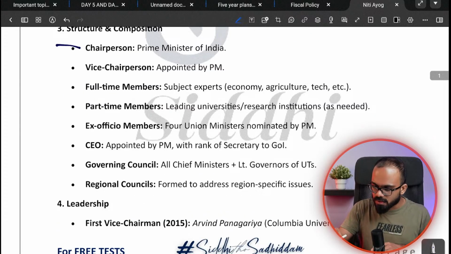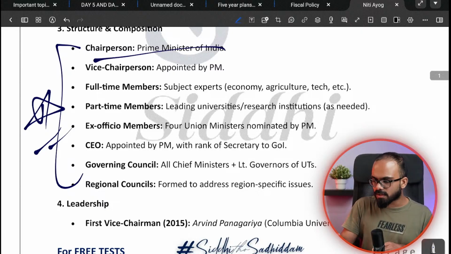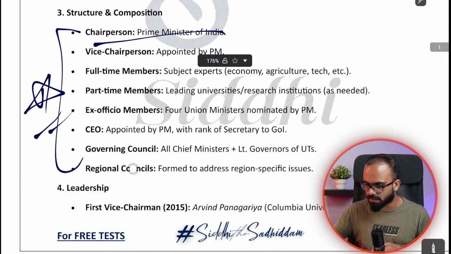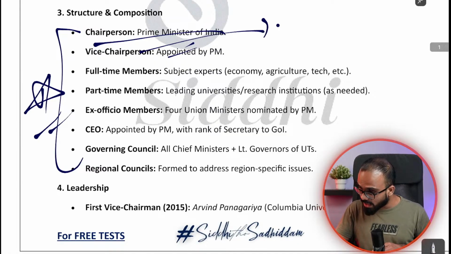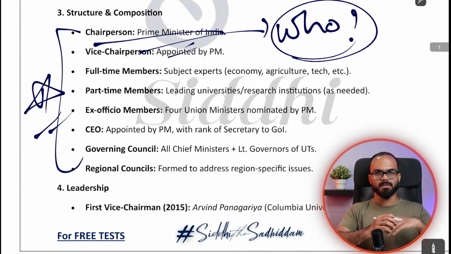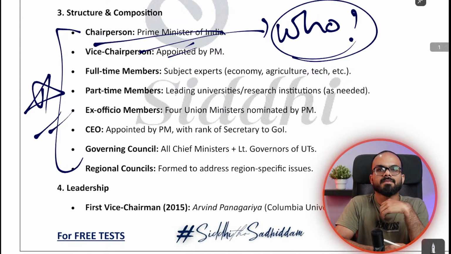This is the composition. This is very important. They can ask you questions on composition. The chairperson is the Prime Minister himself. The vice chairperson is appointed by the Prime Minister. They can ask you, who is the vice chairperson of NITI Aayog? Who is the current vice chairperson? Can someone tell me?